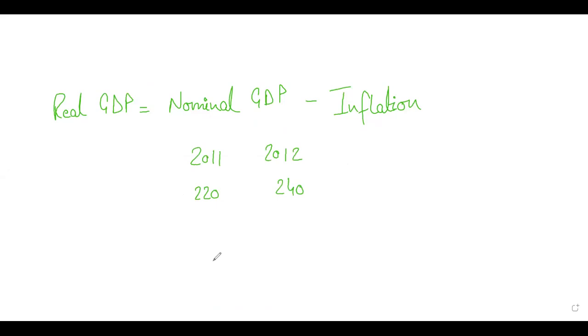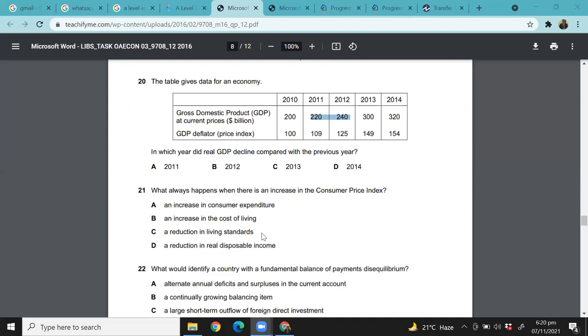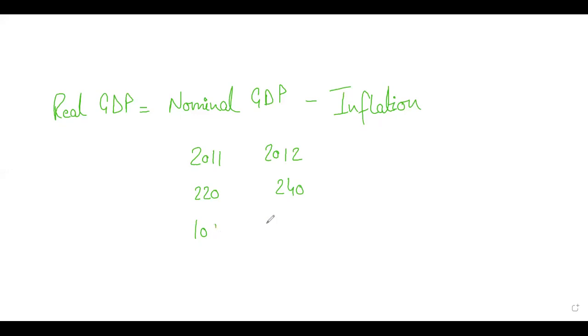So the change was 220 to 240, and the GDP deflator changed from 109 to 125. We'll do the same method that we did previously. So how much is the change? New value 240 minus old value 220, divided by old value 220, into 100. So how much is this value?